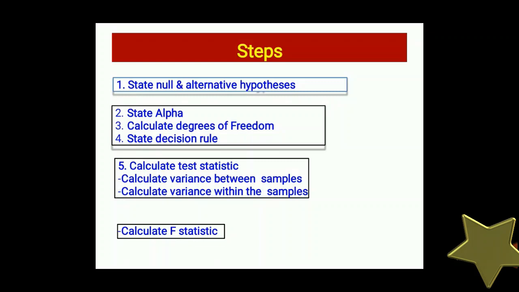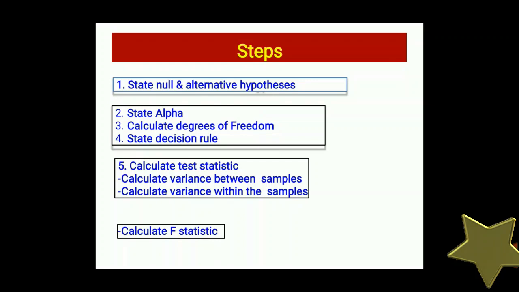Hypothesis. What is a hypothesis? A hypothesis is a simple proposition that can be proved or disproved through various scientific techniques and establishes the relationship between independent and dependent variables. Here we state two hypotheses, the null hypothesis and the alternative hypothesis. If the null hypothesis satisfies the condition, then we go for the null hypothesis, and if it does not satisfy the condition, then we go for the alternative hypothesis.